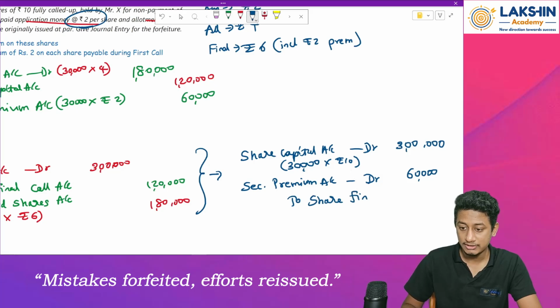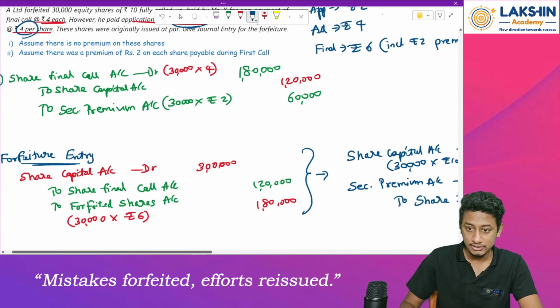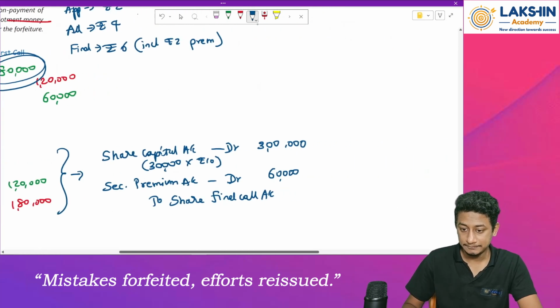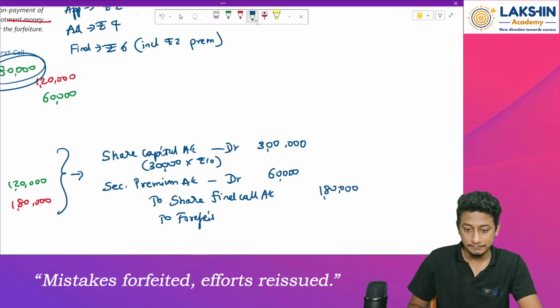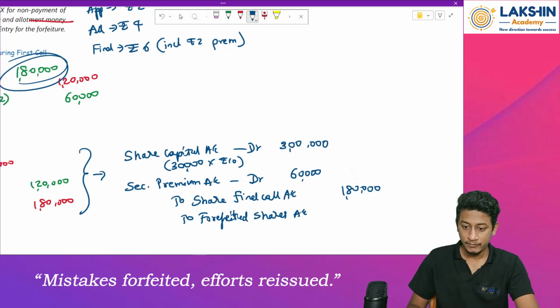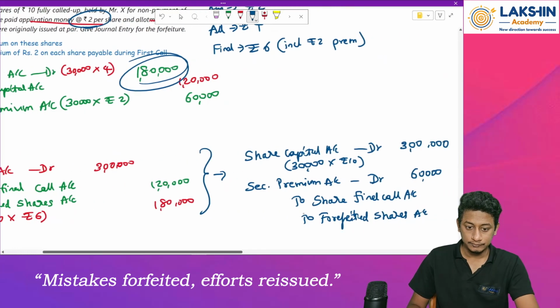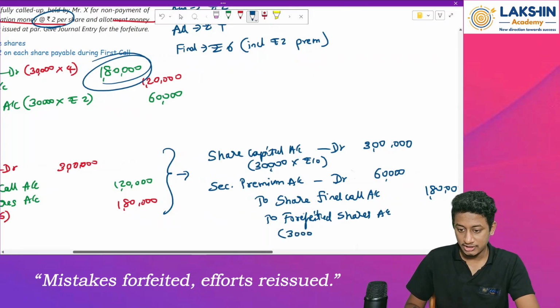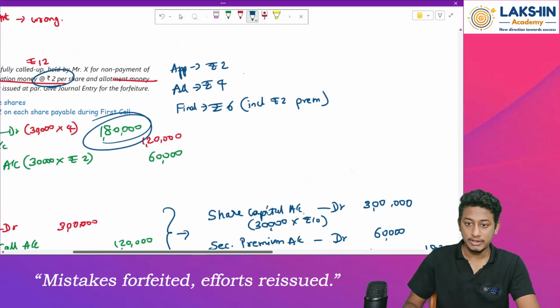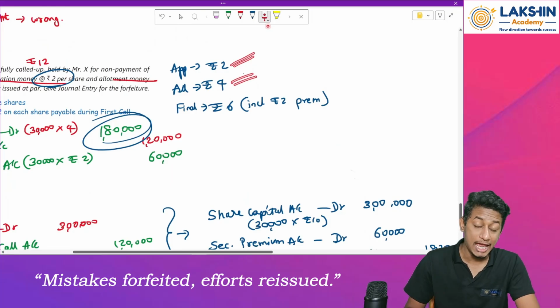Then to share final call account. How much will I reverse? Rupees 1,80,000. Then to forfeited shares account. How much is it? On 30,000 shares, rupees 2 on application is received, rupees 4 on allotment is received, right?